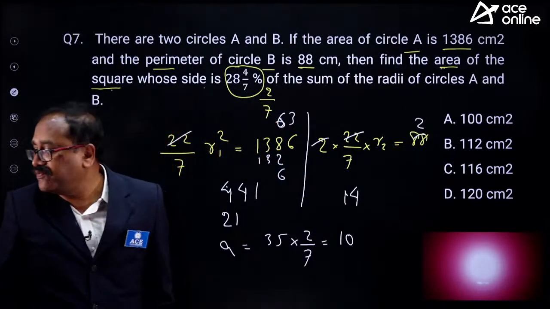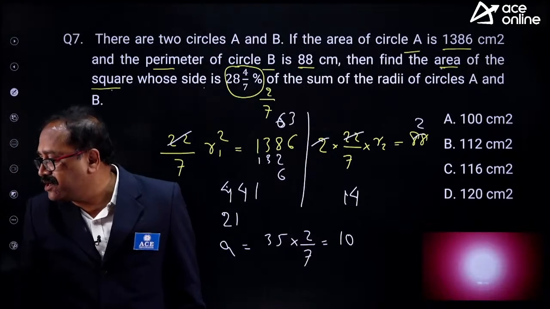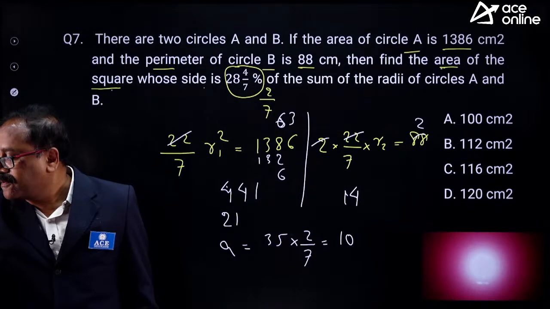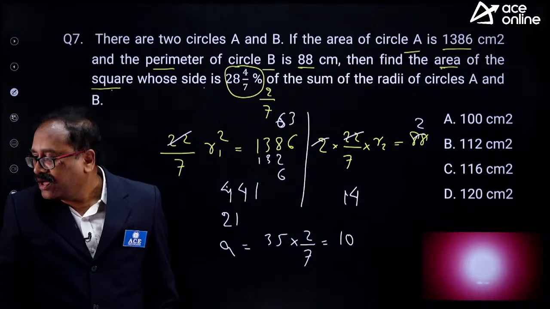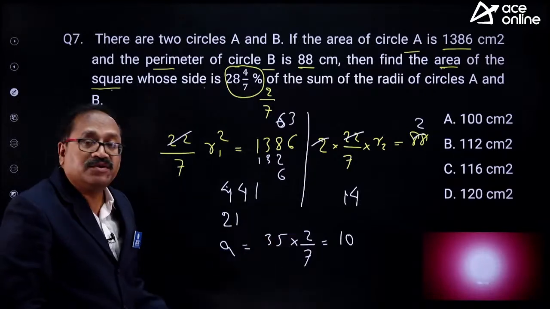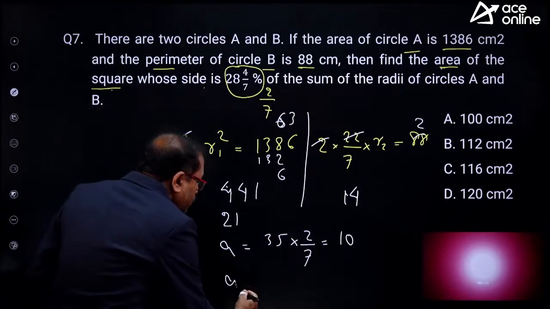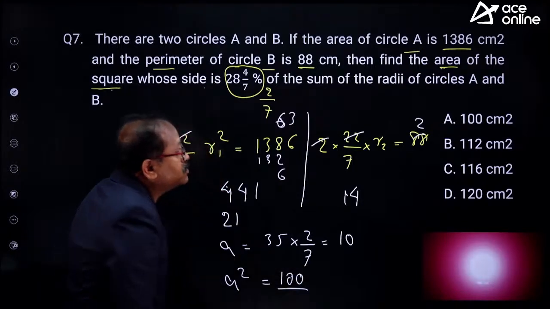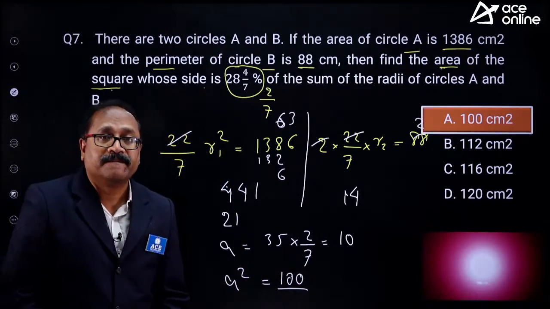So answer it, my friend. This is the last question. Answer it. Okay. I will see that now. So we have reached up to this. The A is equal to 10. Then what is A square? So obviously A square will be 100. That's your answer. Option choice A.